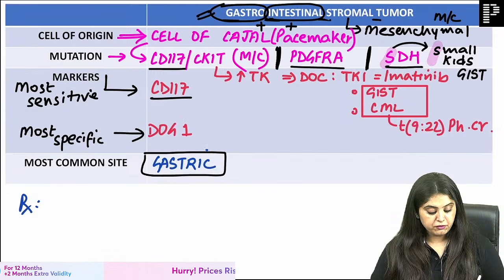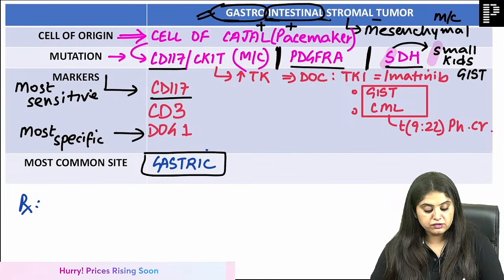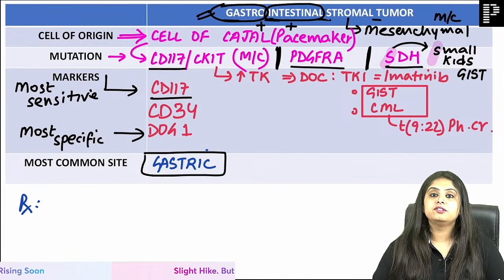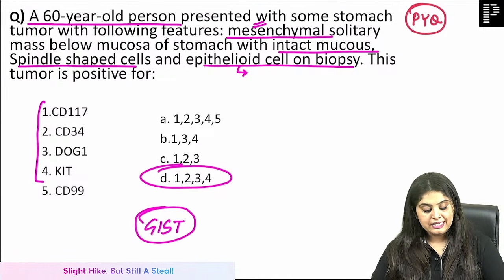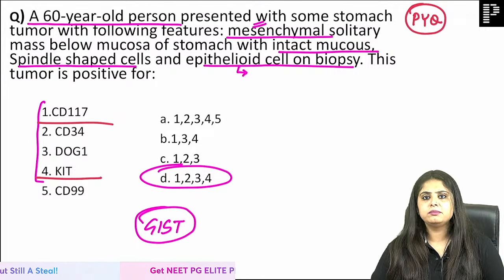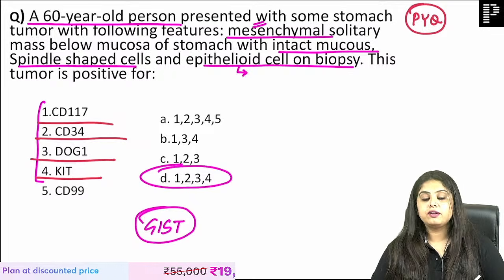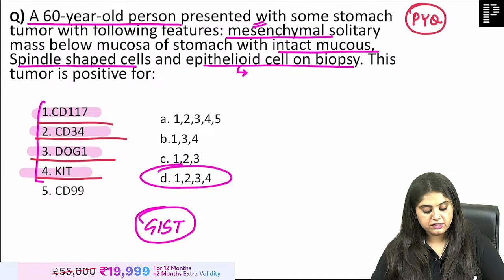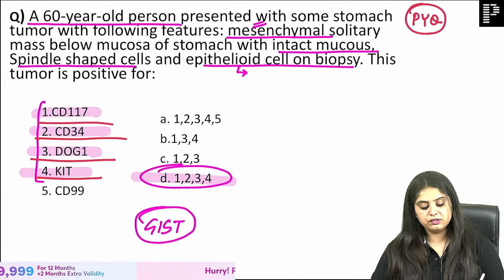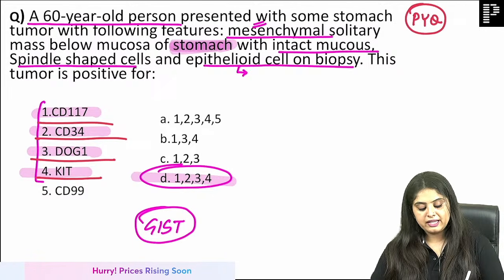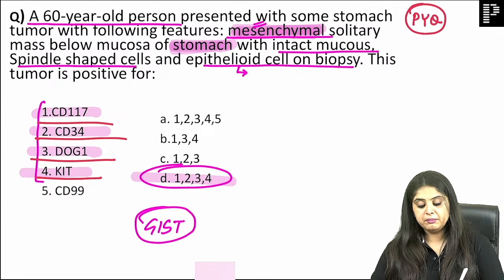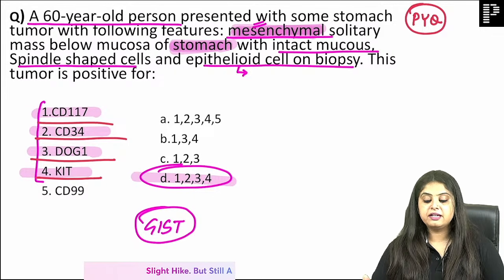More specific, but for INI-CET students and NEET PG students, even CD34 is a marker. So now if I come back, CD117 or CKIT, it's the same thing. CD34 also I've added, DOG1 also I've added. So all of these are the markers that you have in case of GIST. Why did you make GIST? Because firstly it said gastro and then stromal tumor, matlab it's a mesenchymal tumor. So that is settled over here.